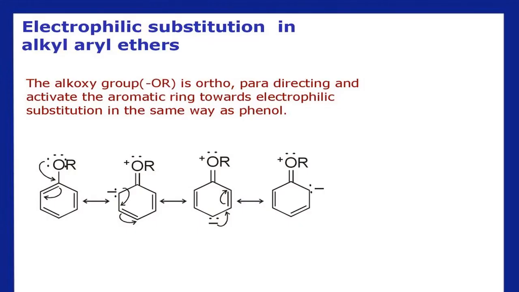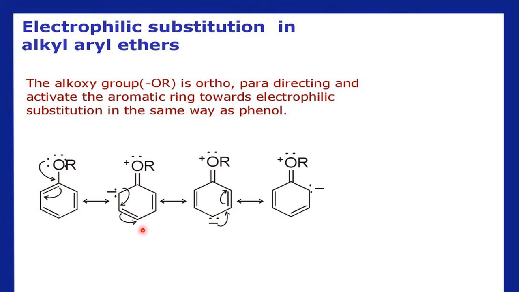Now the second part of the chemical properties of ethers: electrophilic substitution reactions of alkyl aryl ethers, or aryl ethers, or aromatic ethers. Many words we can use to describe them. The main part is what?